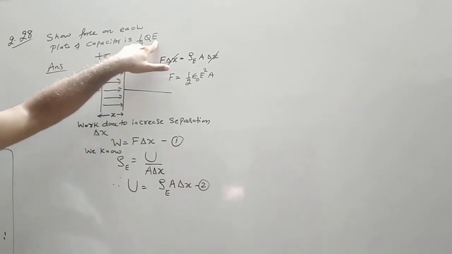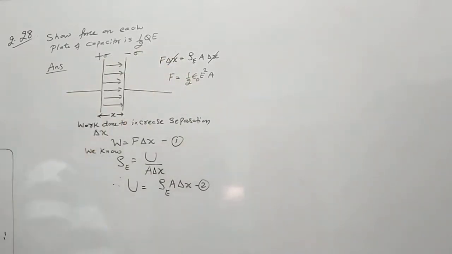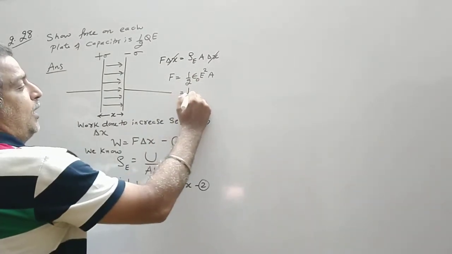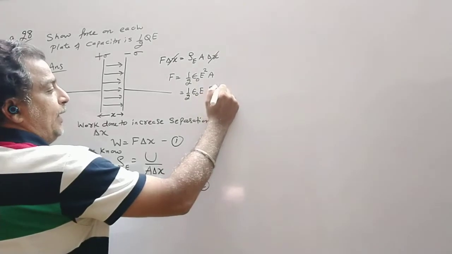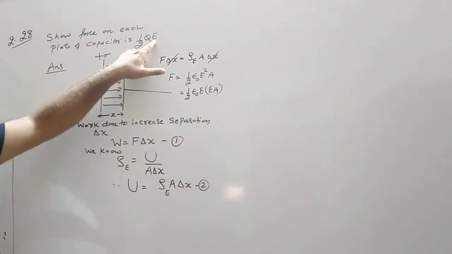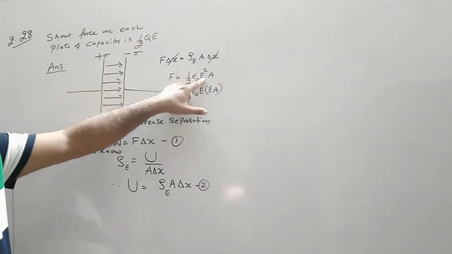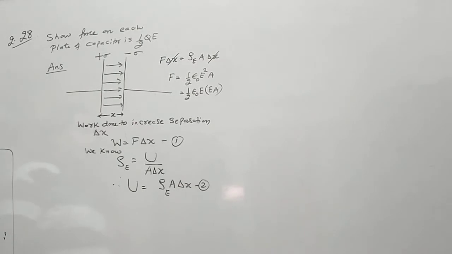Now this can be written as half epsilon naught E into A, because I need only one E. So one E has to be eliminated and epsilon has to be eliminated.